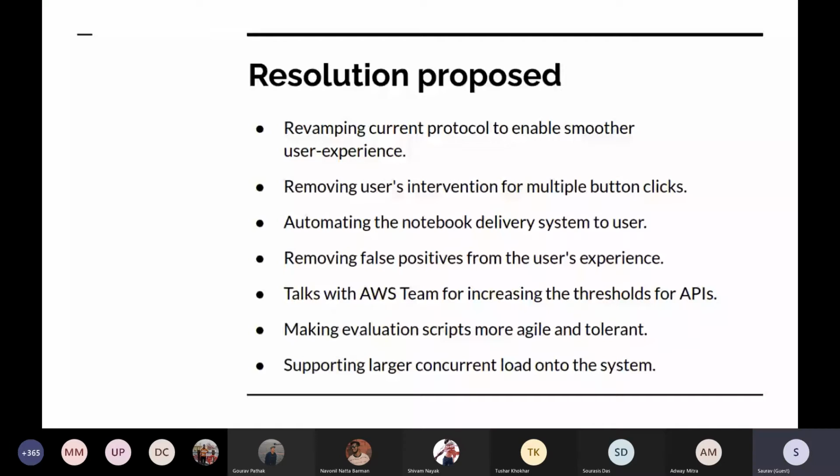So this is some sort of false positive message that is coming onto the user in a vague sense, and this results in confusion for the users. So we'll be removing this false positive from the user experience. Also, one of the main points is that we are in consistent talks with the AWS team for increasing the thresholds for the API. So this is some sort of infra issue that we are having with the app.